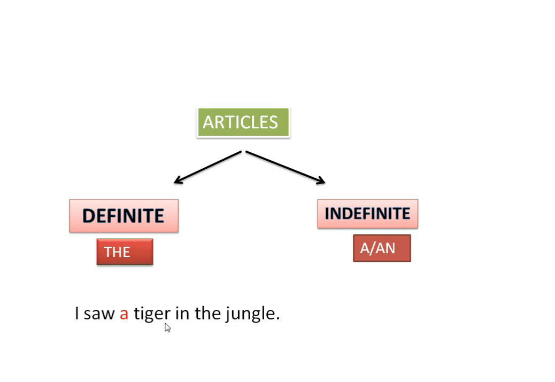When you are referring to a noun for the first time, that should be treated as general, then we use the indefinite article. Let us see this example. The tiger was roaring. Here the is the definite article. Then why do we use the definite article here? Because we have already referred to the tiger beforehand, and here we are talking about the particular tiger that I saw in the jungle. So when we are referring to a particular noun, then we use the.